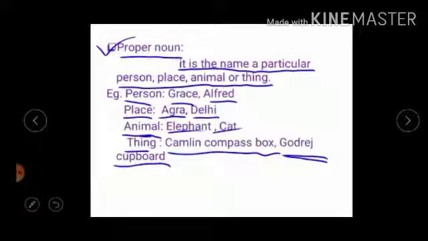Then Parker pen. Look here. If we tell only pen, that word shows a common noun. But here we mention Parker pen. This Parker shows a proper noun, a particular name of a thing.